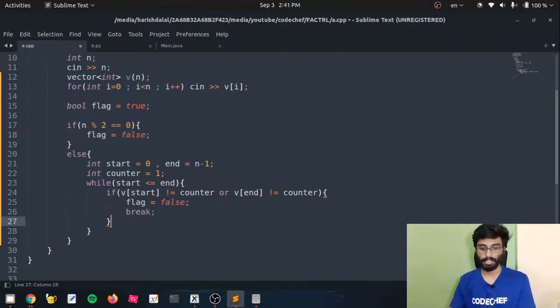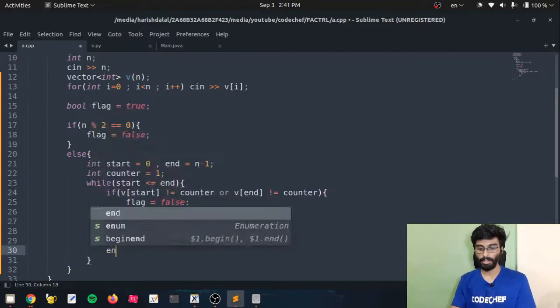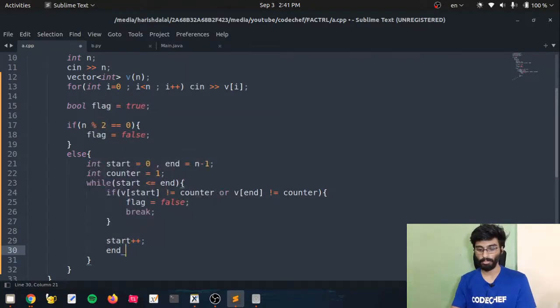We don't have to check the further conditions. Else, if this is not the condition, then we can directly increment our start pointer by 1 and decrement our end pointer by 1, and we also have to increment our counter by 1 to check for further conditions.